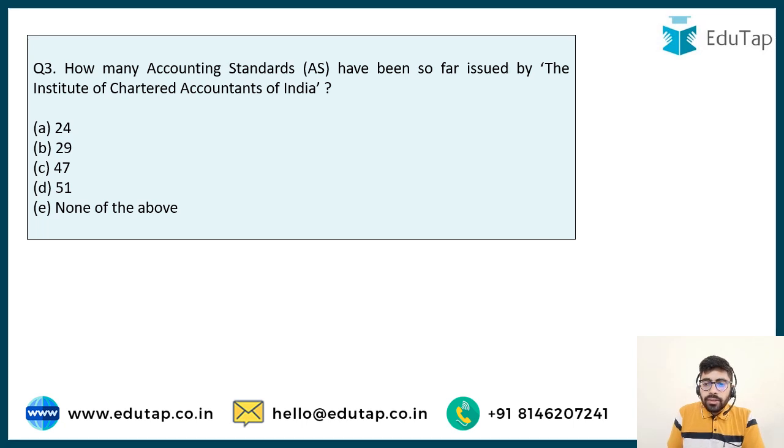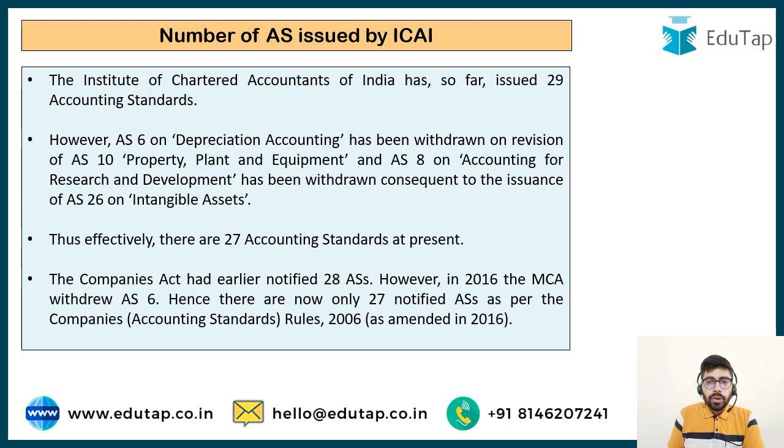Now here is the next question. How many accounting standards have been issued so far by the Institute of Chartered Accountants of India? Options are 24, 29, 47, 51 or none of the above. Now we have to remember that the Institute of Chartered Accountants of India has so far issued 29 accounting standards.